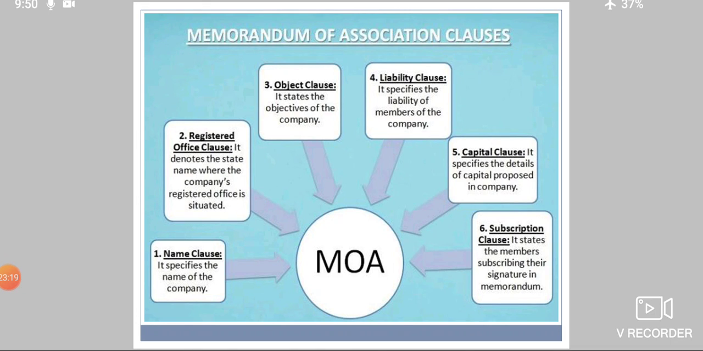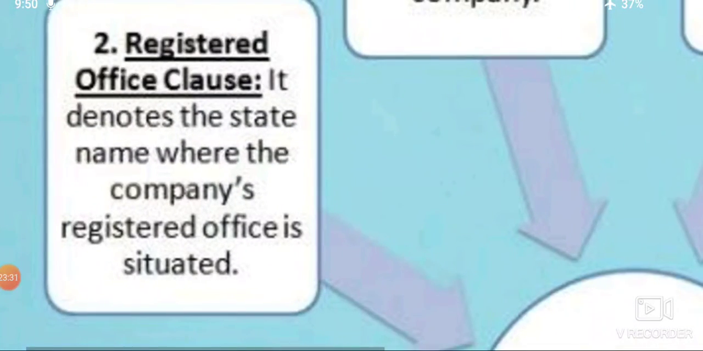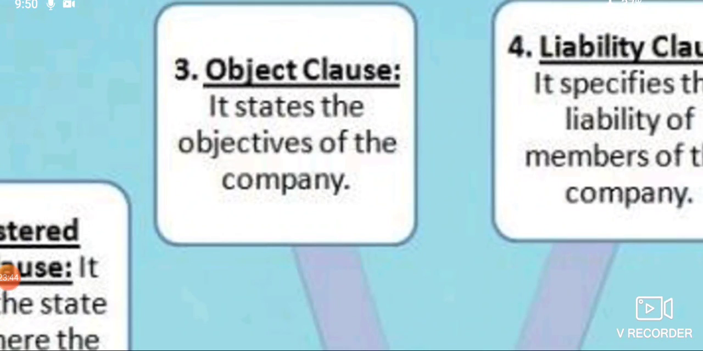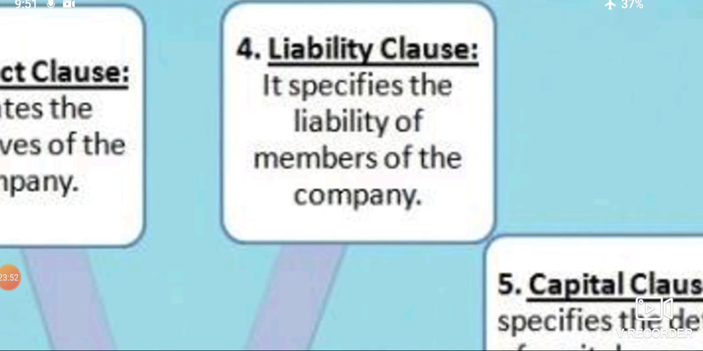See here, just a quick glance. Memorandum of Association clauses, a very important topic in this chapter. The very first one is the name clause. It specifies the name of the company. Then you have got the registered office clause. It denotes the state name. I'm making it very clear, the state name where the company's registered office is situated. Second, the object clause. It states the objectives of the company, what work the company is going to do. Then the liability clause. It specifies the liability of the members of the company, how much a member is supposed to pay.